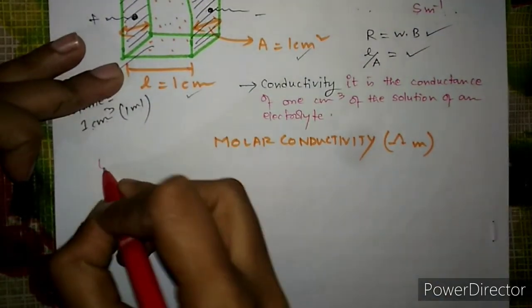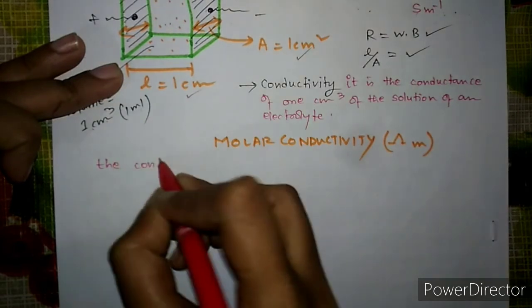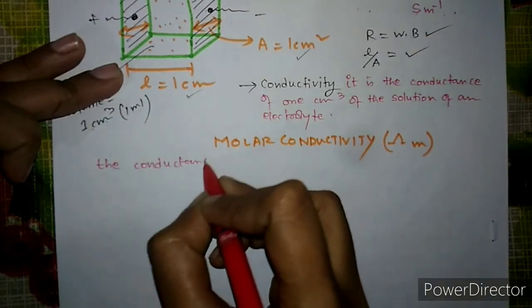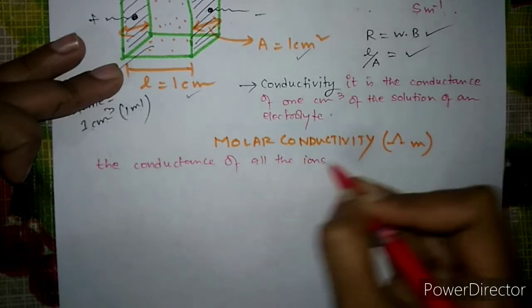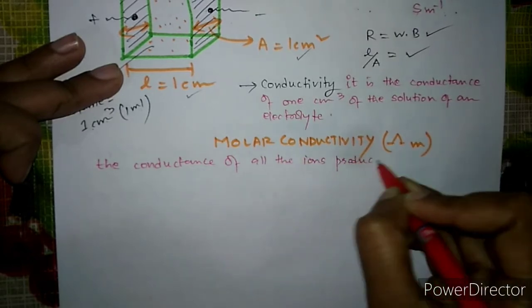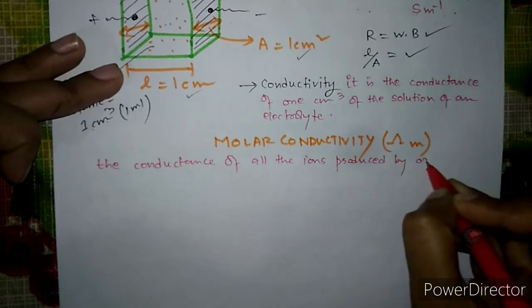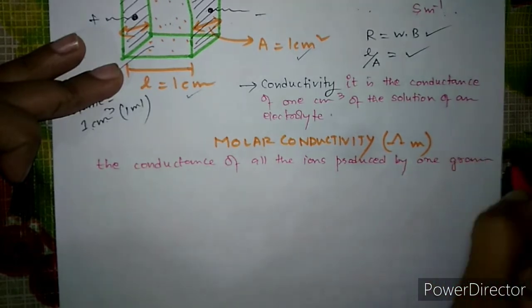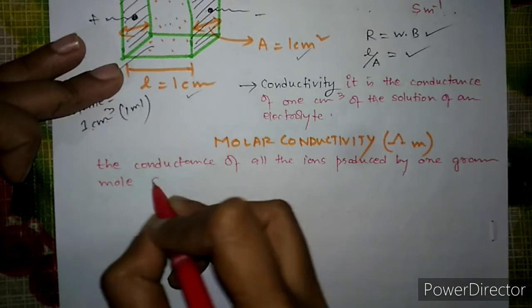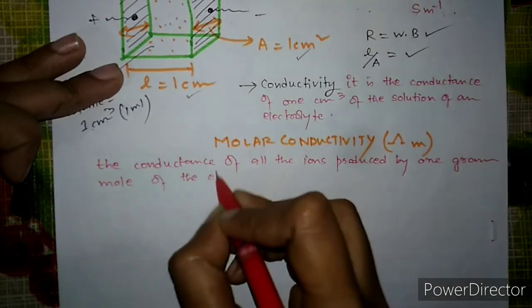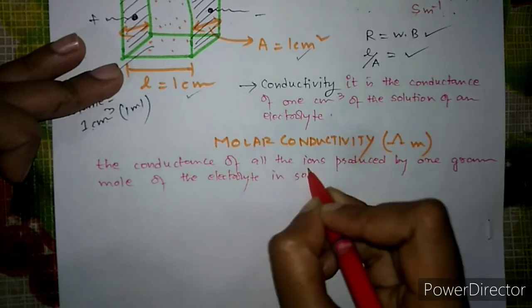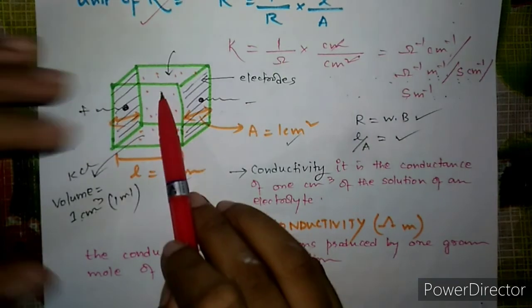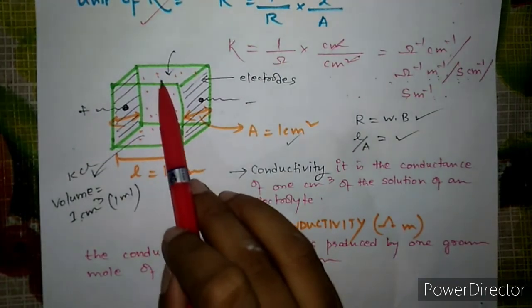So it is the conductance of all the ions produced by 1 gram mole of the electrolyte in solution. Okay, so देखो स्टूडेंट्स, अगर यहाँ पे जो मैंने बोला, इस जगह में ना, इस जगह में अगर